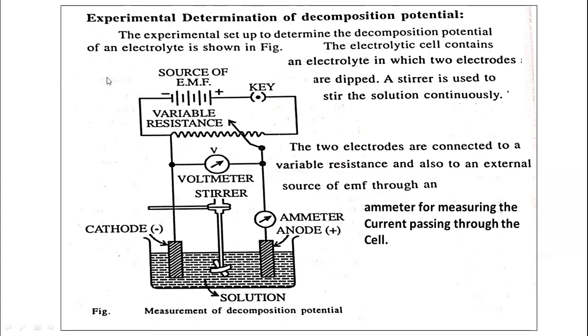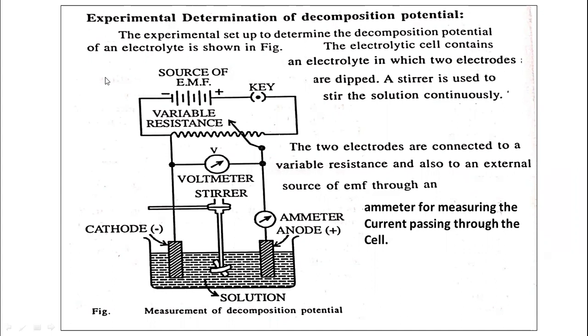That decomposition potential is greater than the back EMF, and when we supply that much potential, the given electrolyte continuously decomposes. It means the electrolysis of that given electrolyte takes place continuously.